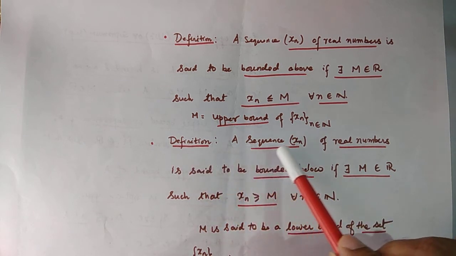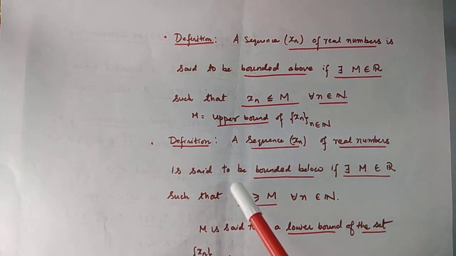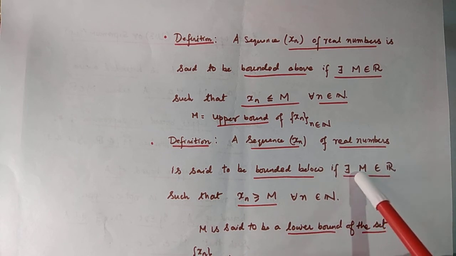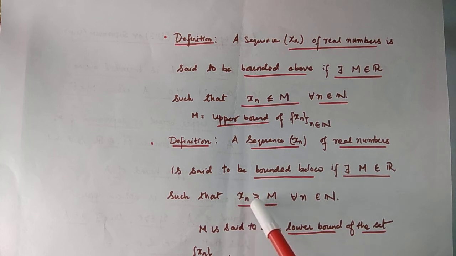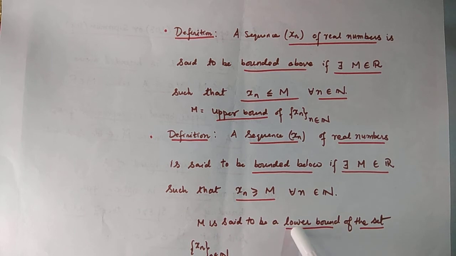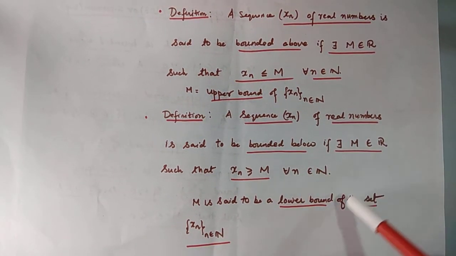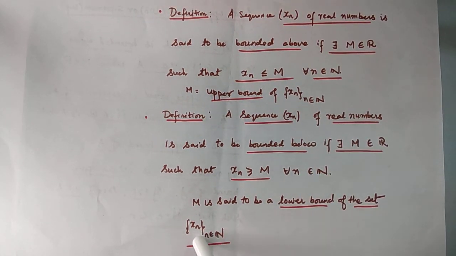Similarly, a sequence xn of real numbers is said to be bounded below if there exists a real number m such that all terms of the sequence xn are greater than or equal to m. In that case, m is said to be a lower bound of the set formed by the terms of the sequence.